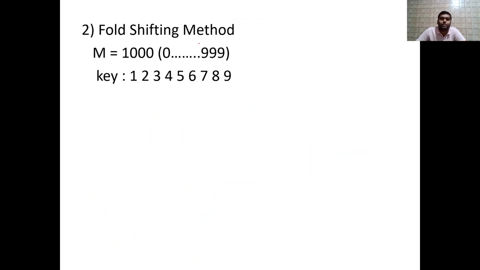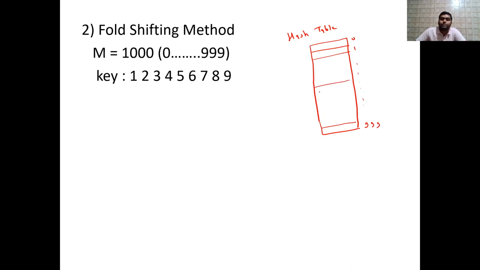Now next is fold shifting method. So what is fold shifting method? Ki, as an example, take this. Size of the table is given 1000. So this is the hash table, starting from 0 and 1 and likewise till 999, and say for example few more in between values are there. Okay, now key is given like 1 2 3 4 5 6 and 7 8 9.